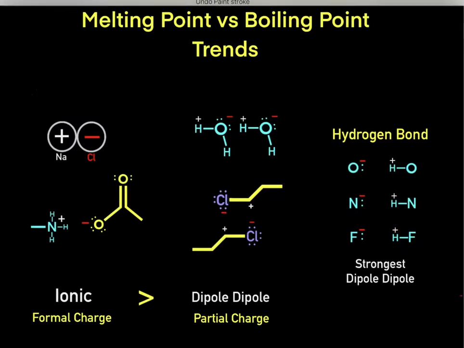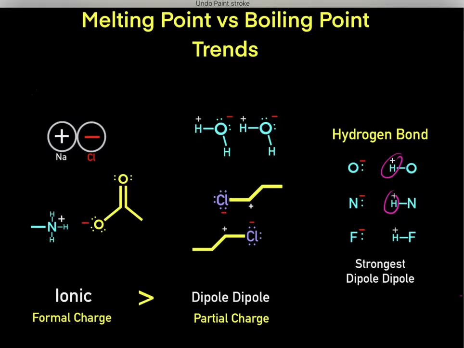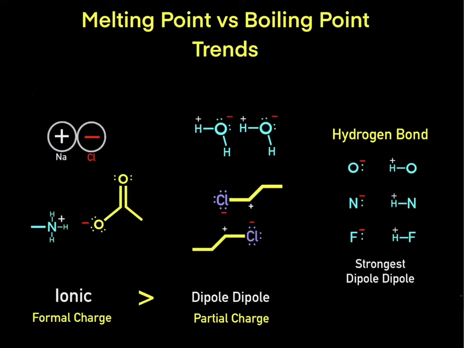For example, in this bond, we know fluorine's super electronegative, so it's going to strongly pull negative charge density towards it, and it's going to win all that negative charge density. So it's going to have a very partial negative charge, so the hydrogen's going to have a very, very partial positive charge. The same thing with these two hydrogens. They're bonded to these very electronegative atoms, so they're going to lose negative charge density, and they're all going to have partial positive charges. So we can form hydrogen bonds between these hydrogen donors and these hydrogen acceptors.